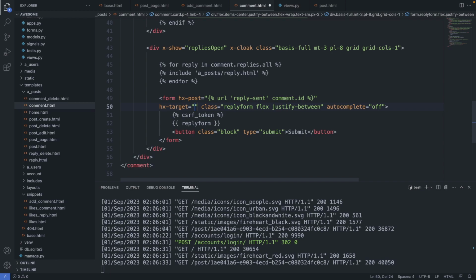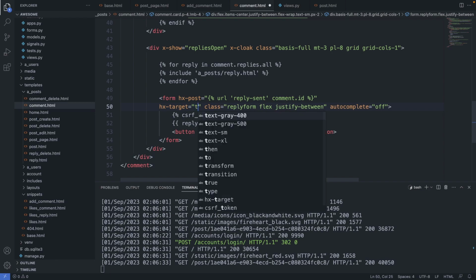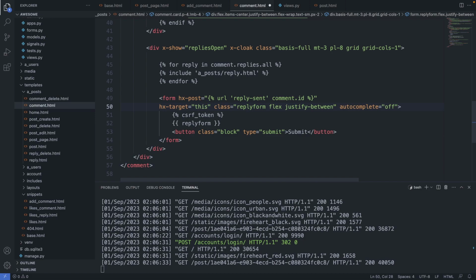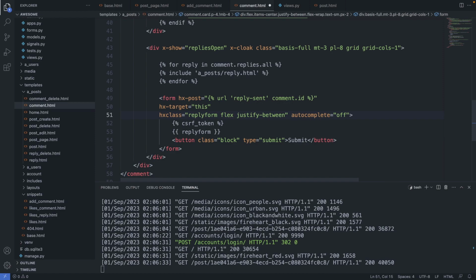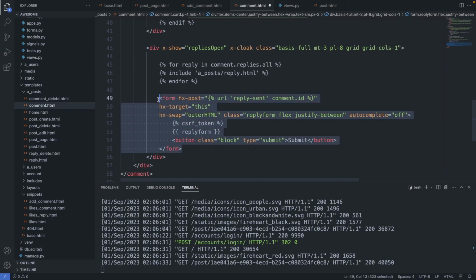In this way, I don't have to reset the form either. So I write here this, which means this element, and we add hx-swap equals, and here we say outerHTML, which means it will target this whole element, in contrast to innerHTML, which will target just the code inside.